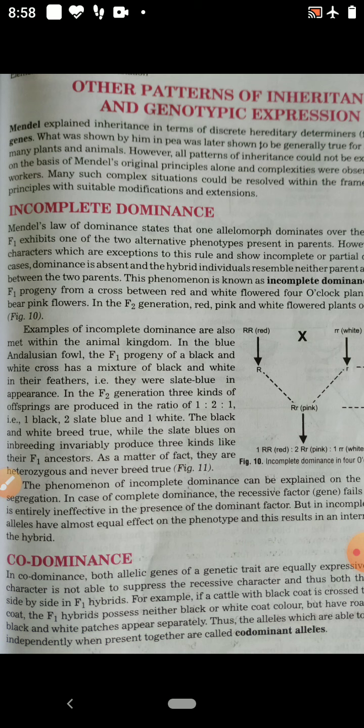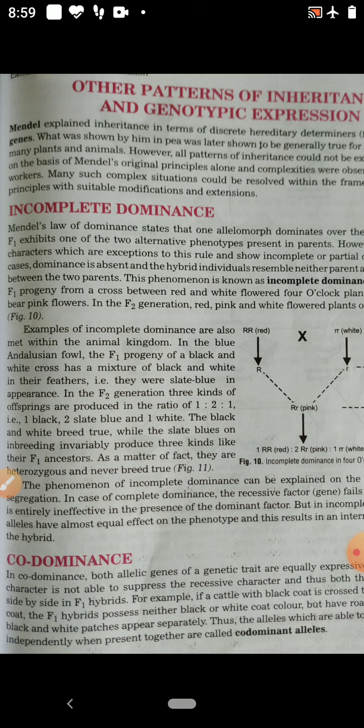It means when 2 alleles of a pair are not related as dominant and recessive. In incomplete dominance, the genes of an allelomorphic pair are not related as dominant and recessive, but express themselves when present together in the hybrid. Therefore, the F1 hybrid exhibits a character intermediate to the effect of the 2 parental alleles.